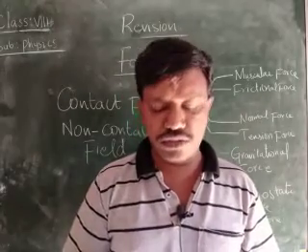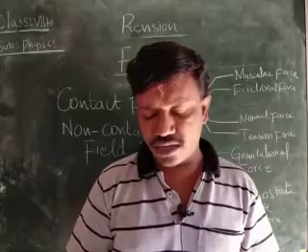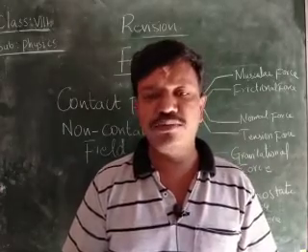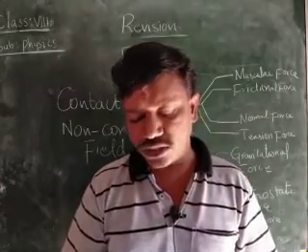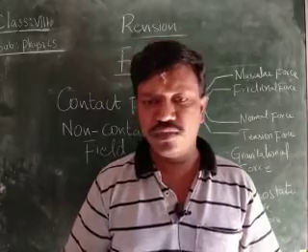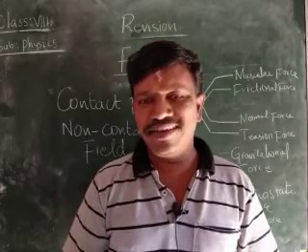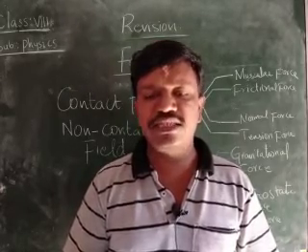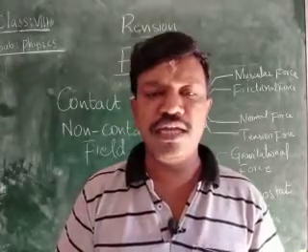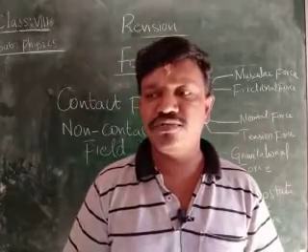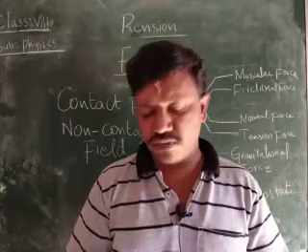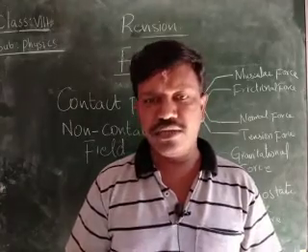Next, muscular force you learned, gravitational force, magnetic, electrostatic. Net force means the total force acting on an object. Next, magnitude. Magnitude is the greatness of the size of an object, that means the size of an object is called the magnitude.